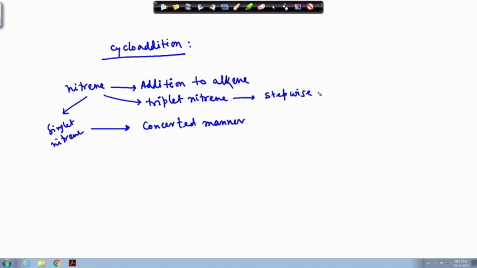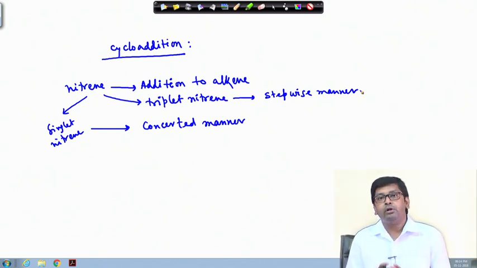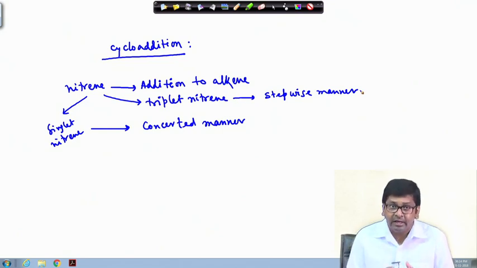Basically, these triplet nitrenes are actually acting like a diradical, so they will react with the alkenes in a stepwise manner. We have discussed these mechanisms, how the stepwise manner or the concerted reactions go through in case of carbenes, in a very detailed way. So, here we will not discuss those things in detail, but it is a similar mode of action. This goes via a concerted pathway in case of singlet nitrene, and in case of triplet nitrene it goes in a stepwise manner.